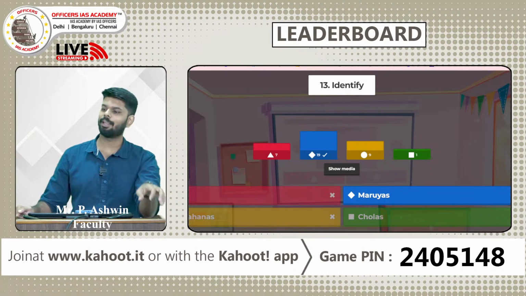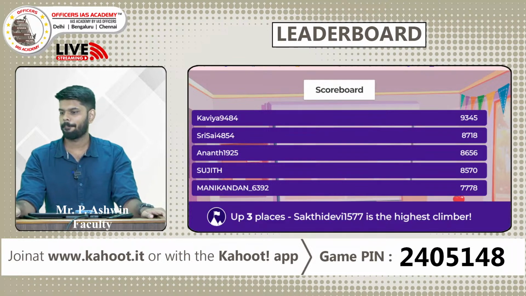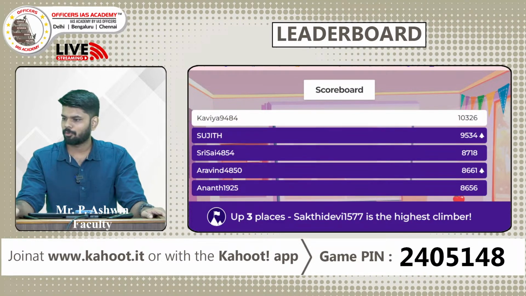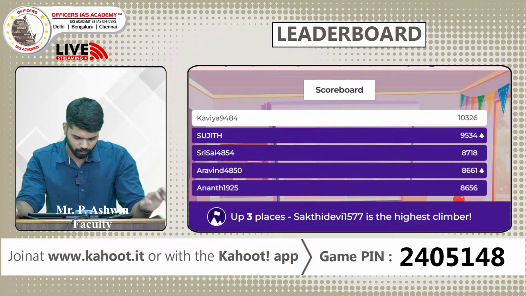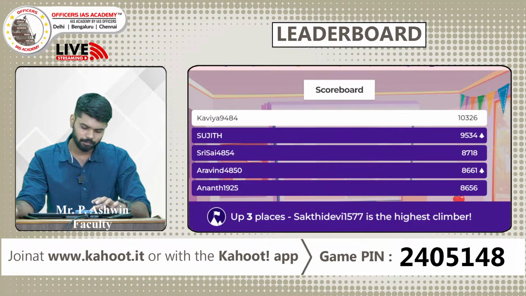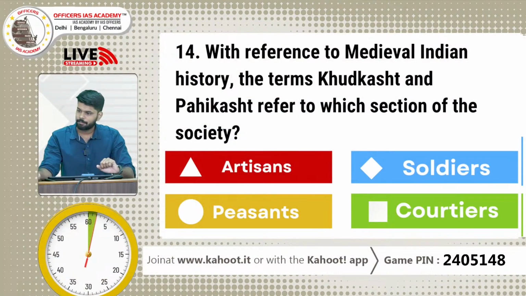Let us look at the leaderboard. Not much change in the first place. Kavya followed by Sujit, Sri Sai, Aravind and Anand. So let us look at the 14th question. With reference to medieval Indian history, the terms Kutkasht and Pagikasht refer to which section of the society? Artisans, soldiers, peasants or courtiers.